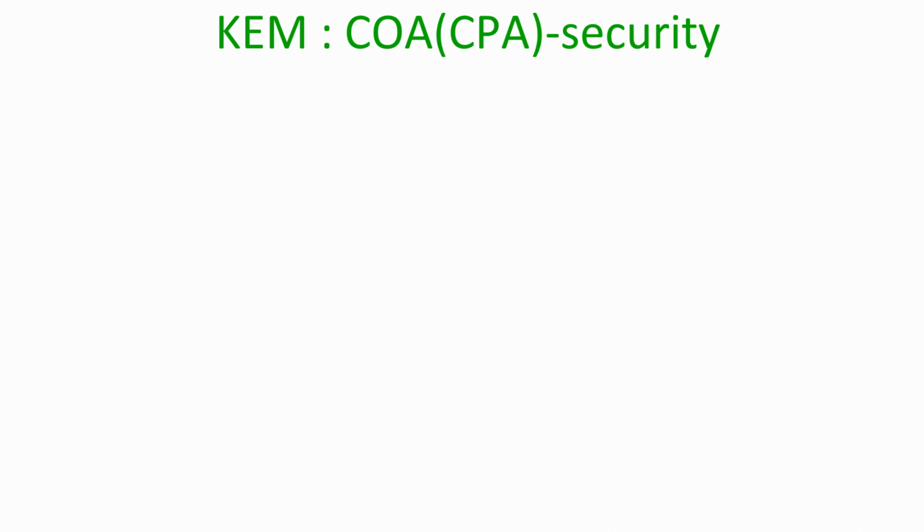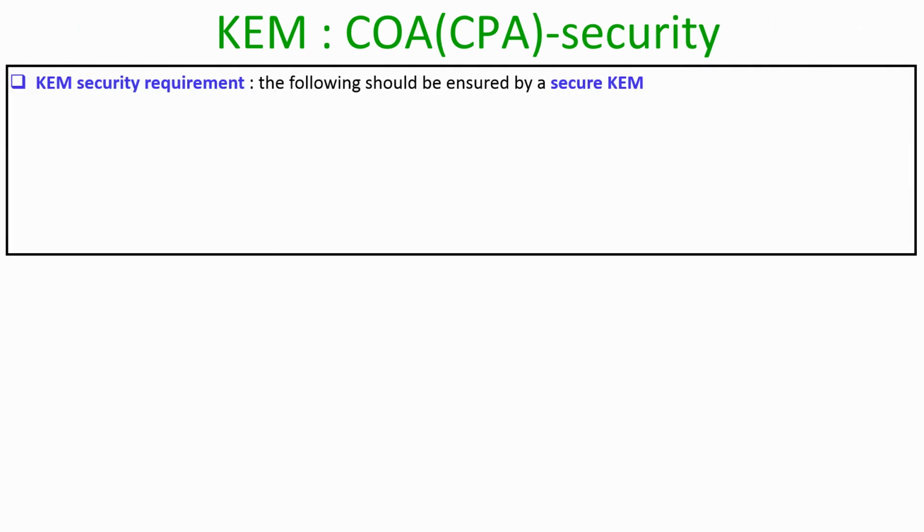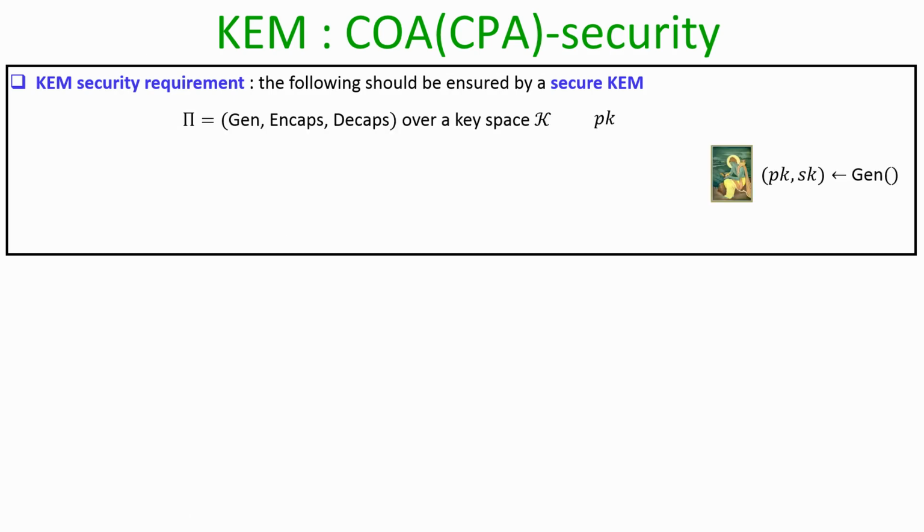So, now let us define the COA and CPA security of a key encapsulation mechanism. Imagine we are given a key encapsulation mechanism, and when I say that it achieves COA security, which actually means CPA security in the public key domain, then we require the following to be ensured.